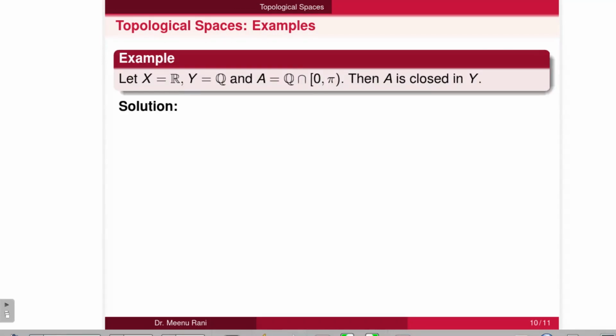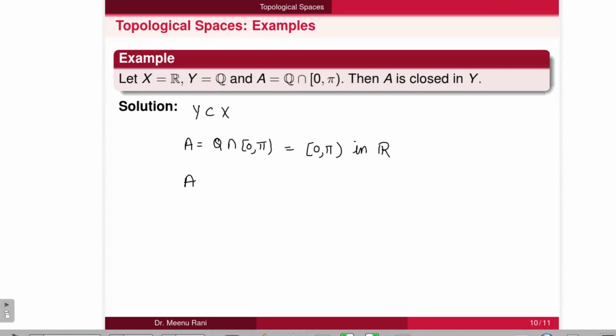Next we have one example. Let X be the set of real numbers and Y be the set of rational numbers. So Y is a subset of X and Y is a subspace of X here, and A is the set given by Q intersection with [0, pi). Then prove that A is closed in Y. So first we take the set A, which is given by Q intersection with the semi-closed interval [0, pi). Then its intersection will be [0, pi) in X, which is the real numbers.